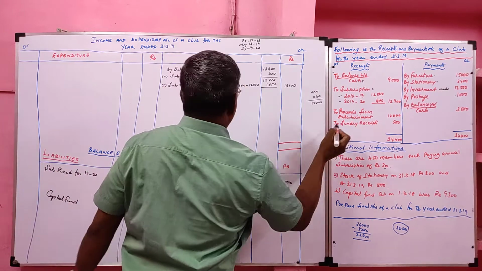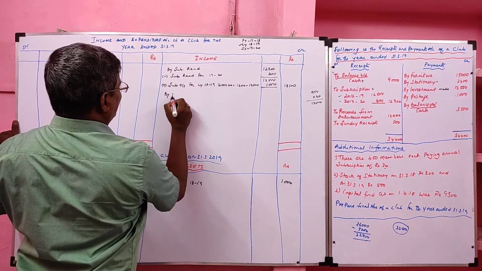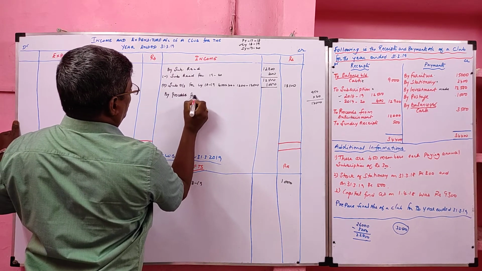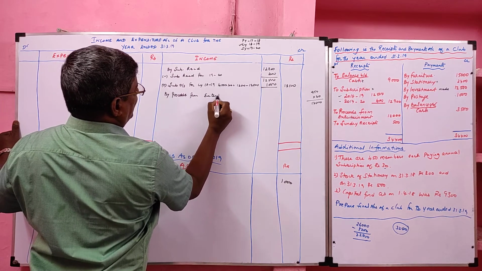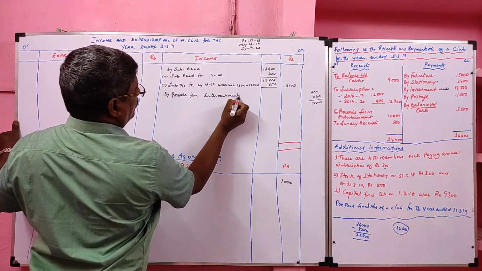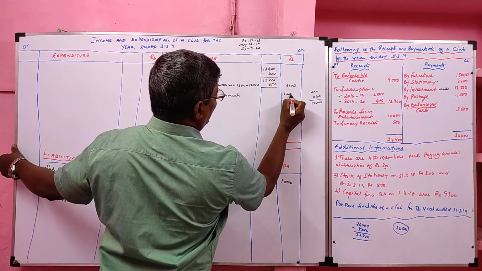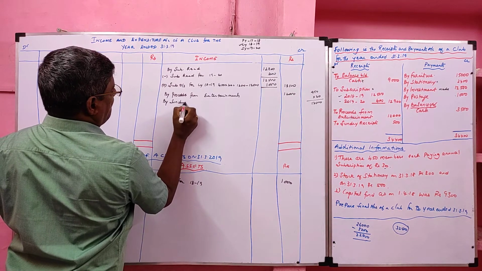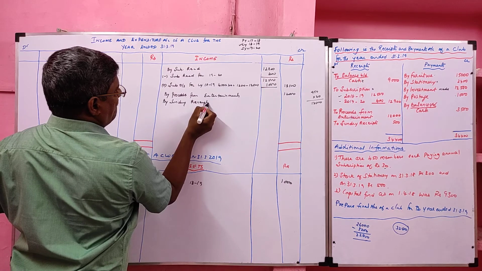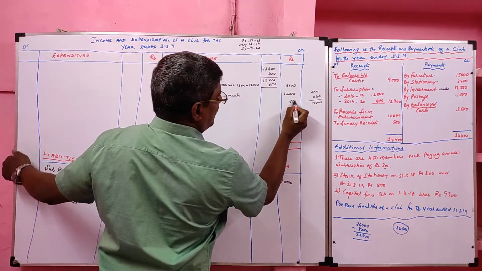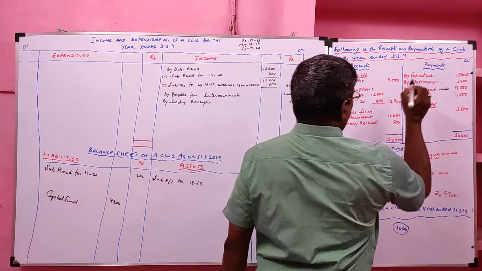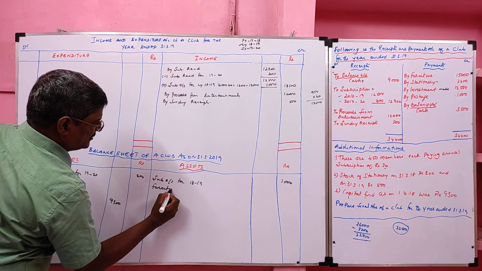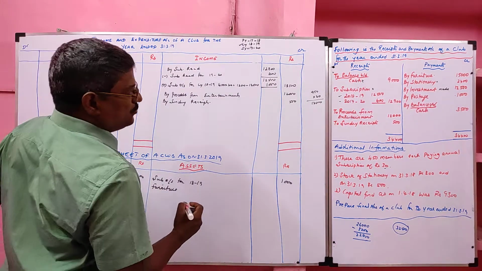Then proceeds from entertainment is a revenue receipt, it will go to the income side. Sundry receipts, also revenue receipt, it will go to the income side, value 500. Then go to the credit side. Furniture purchased, it will go to the asset side. Furniture purchased during the year, value 15,000.